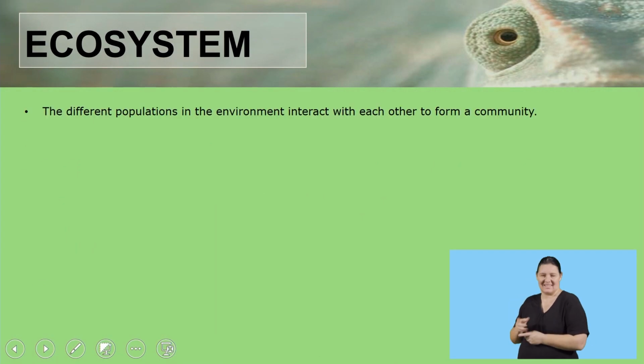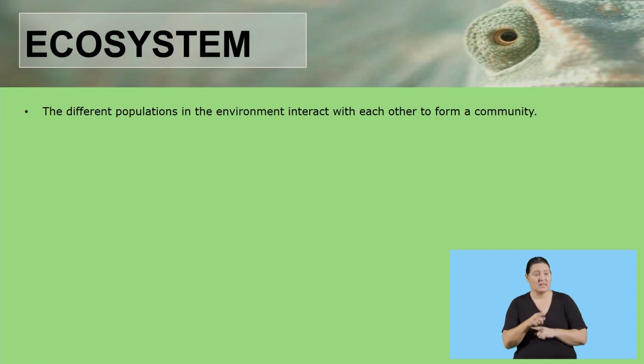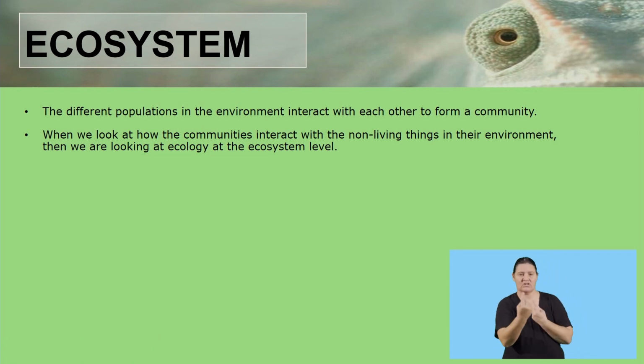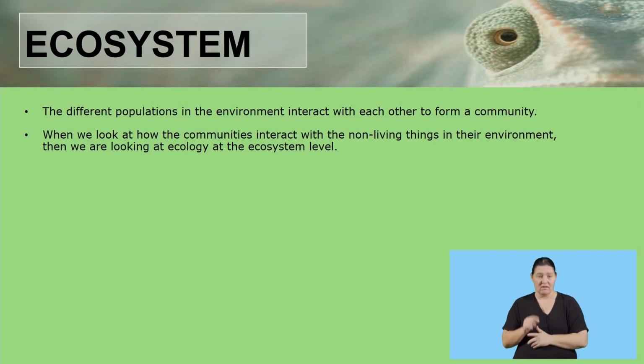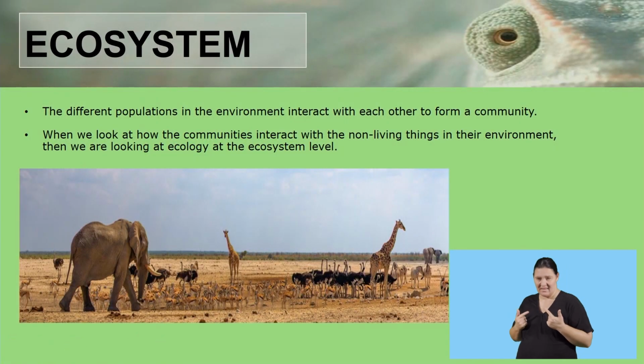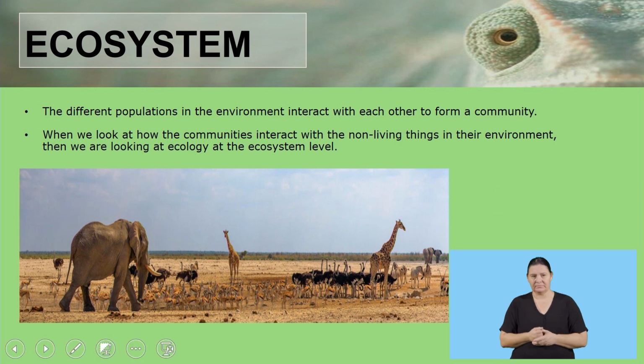The different populations in the environment interact with each other to form a community. When we look at how the communities interact with the non-living things in the environment, then we are looking at ecology at an ecosystem level. So basically, when we are speaking about the ecosystem, we are speaking about living organisms interacting with one another and the very same living organisms interacting with their environment. So here is a nice picture again of different populations that are interacting with one another and their environment.